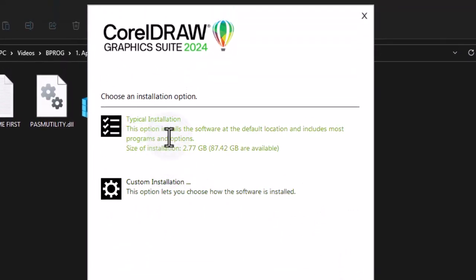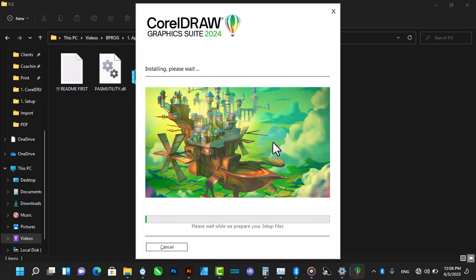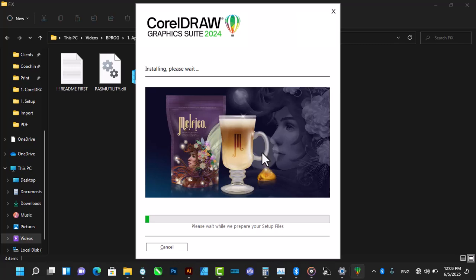So typically install. Can you see the requirements? They recommend using 8 gig for this CorelDRAW application. 8 gig is preferable, depending on how fast your system is.